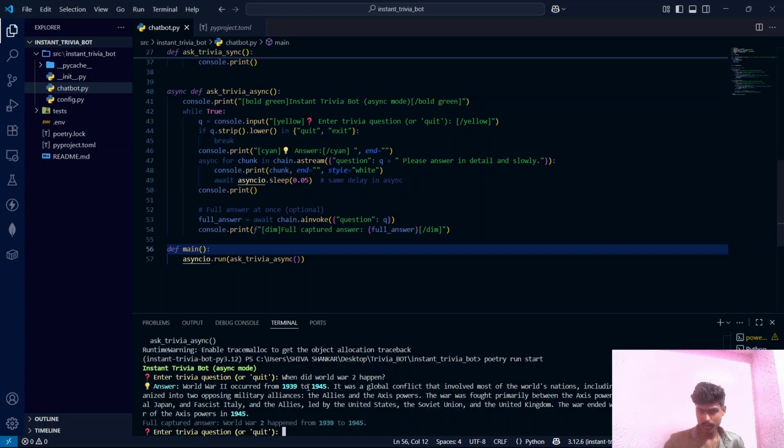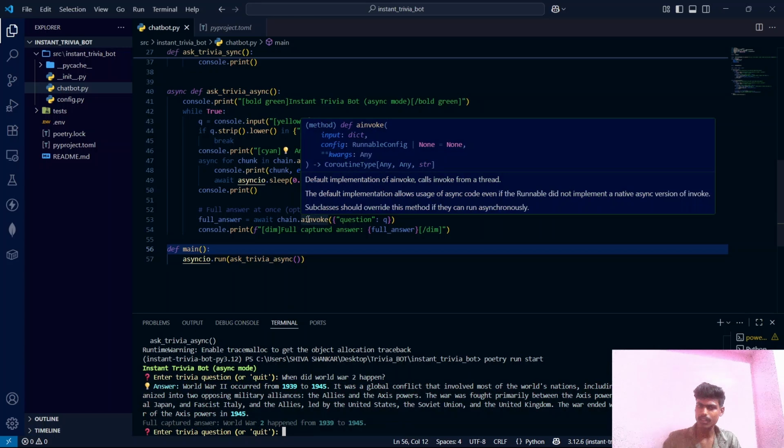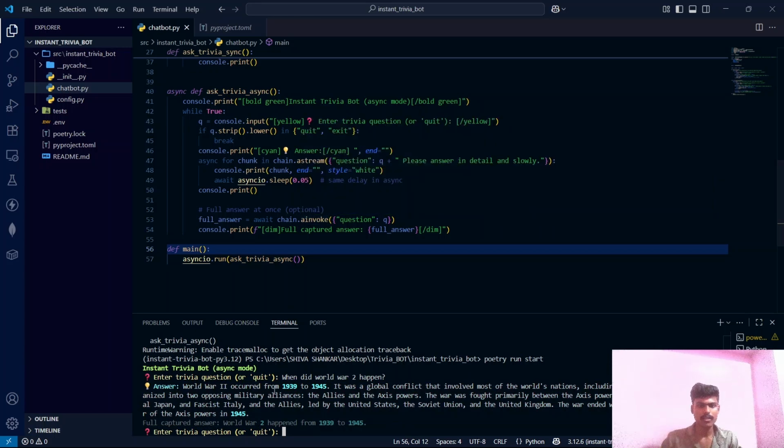It is invoked, and if you want, you can rewind and observe this one. It got dumped at a time. It did not get typed one by one like that. It did not get typed, guys. The streamed answer was just like someone is typing, but this one is not like that because this is basically invoke but in async mode. No matter async or normal, the nature of the invoke method is to dump the answer at once. The nature of the stream method is to render the answer token by token.